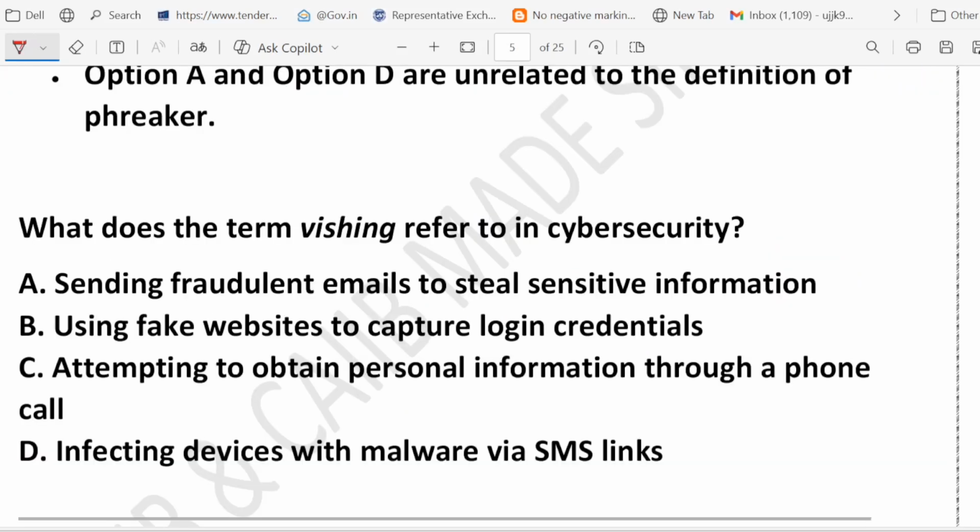Now the question is, what does the term vishing refer to in cyber security? Very good question.